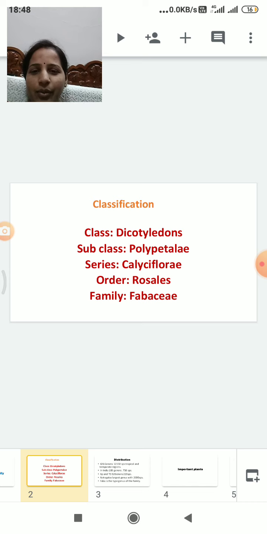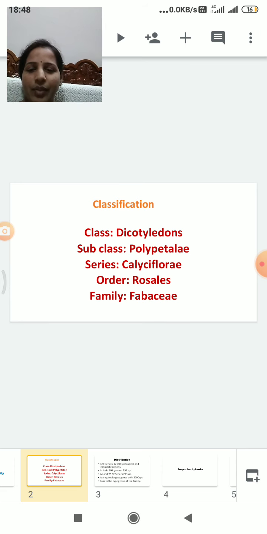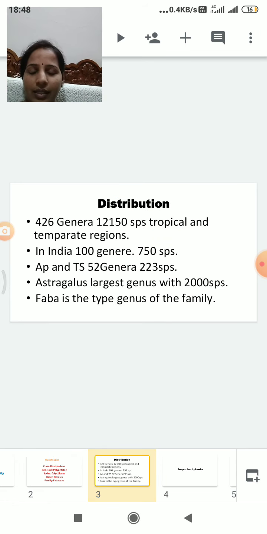As per Bentham and Hooker classification, the class is Dicotyledons, subclass Polypetalae, series Calyciflorae, order Rosales, family Fabaceae. This family is distributed all over the world with 426 genera and 12,150 species in tropical and temperate regions.